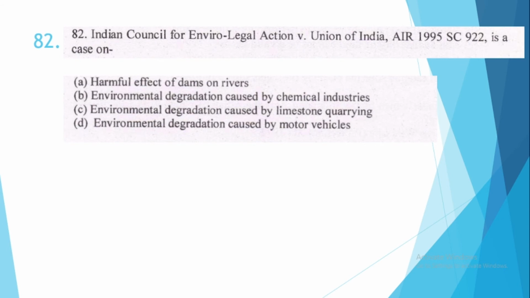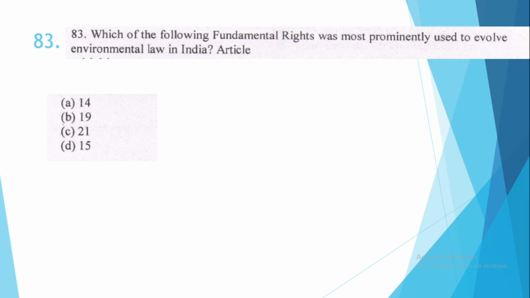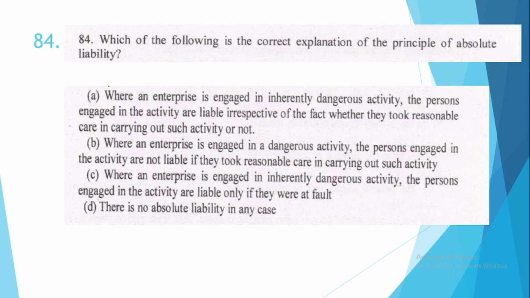82. Indian Council for Enviro-Legal Action versus Union of India is a case on option number B, environmental degradation caused by chemical industries. 83. Which of the following fundamental rights was most prominently used to evolve environmental law in India? And the article is option number C, Article 21. 84. Which of the following is the correct explanation of the principle of absolute liability? The correct option is option number A.